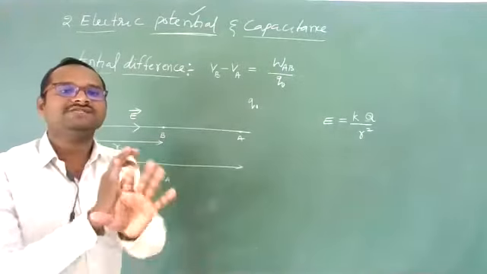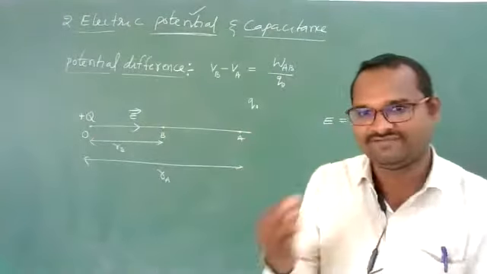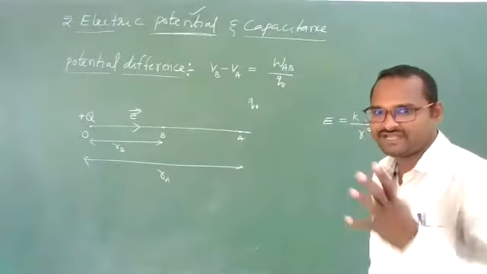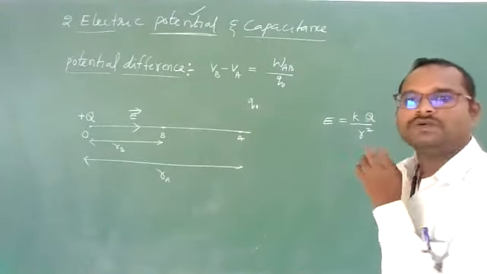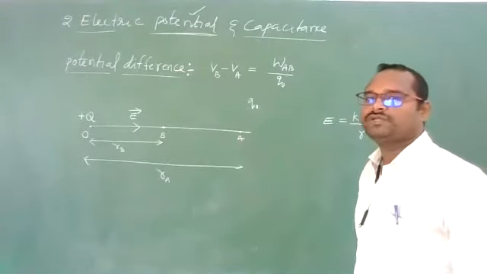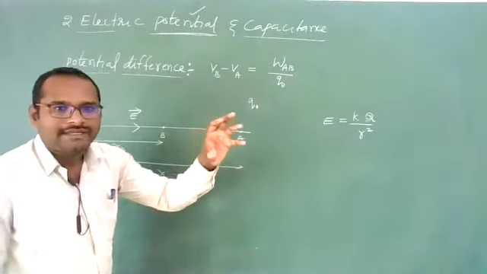The electric field is not a constant value; it has different values at different distances. Clear? Now for this, I will go with the integration method.